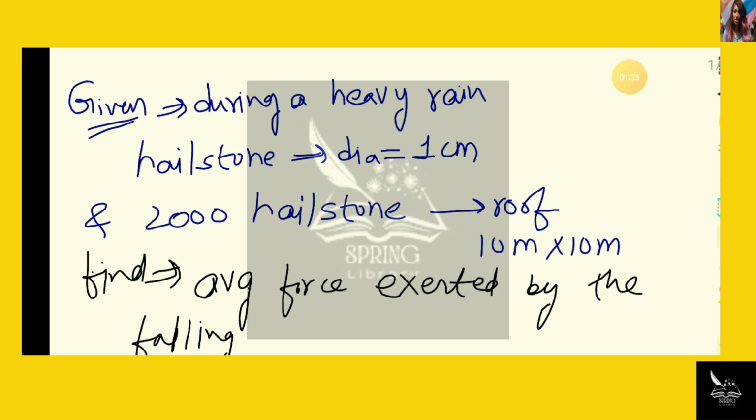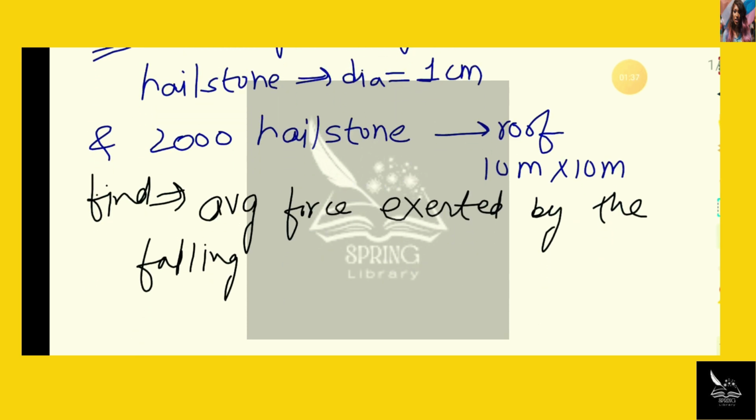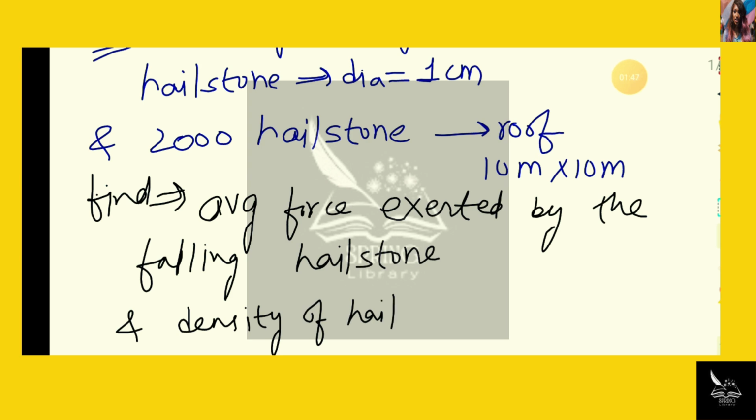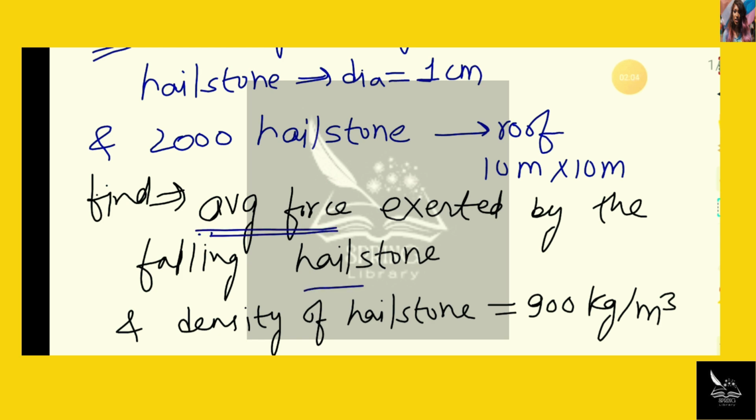The density of hailstone is also given, that is 900 kg per meter cube. So here we have to find the average force which is exerted by the hailstones when they are striking on the roof. So let's start answering this question.